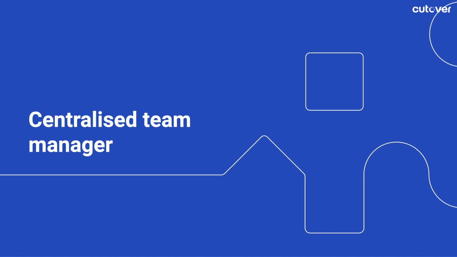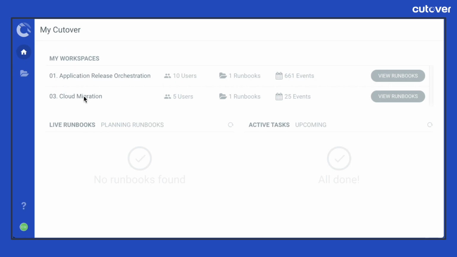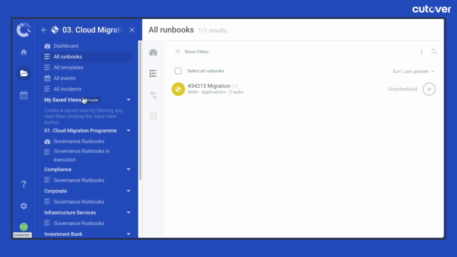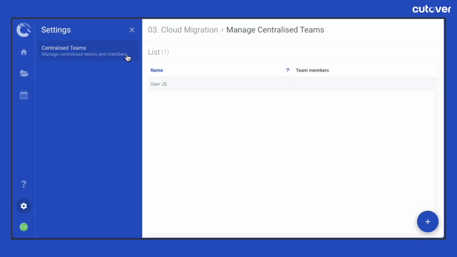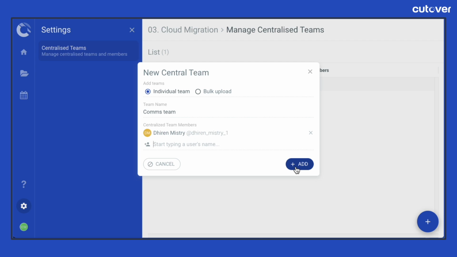You can find the centralized team manager role under the user access management settings. The centralized team manager role was created so that users can manage the centralized teams within a workspace without having to provide them with full workspace manager rights. If you're not familiar with the centralized team features and functions, please visit our help center and search for centralized team for more information.